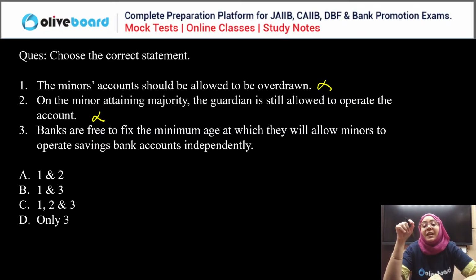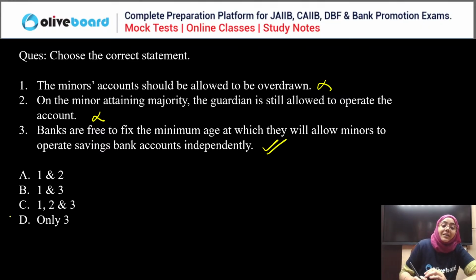Now, banks are free to fix the minimum age at which they allow the minor to operate the savings account independently. Yes, the base age is 10 years. If you are 10 years and above, the bank can allow you to operate and handle the savings bank account independently, but still the banks are free to fix the minimum age. So first and second are wrong statements and third is the correct statement. So D is the correct answer.